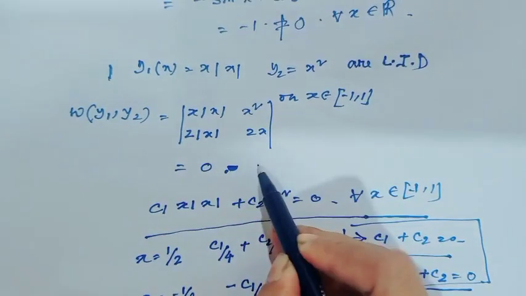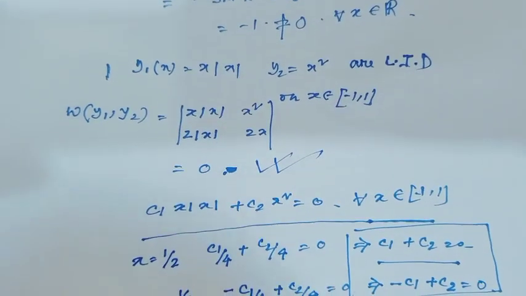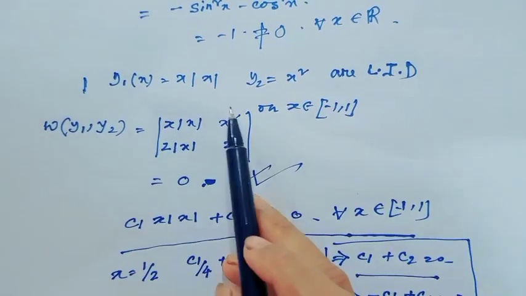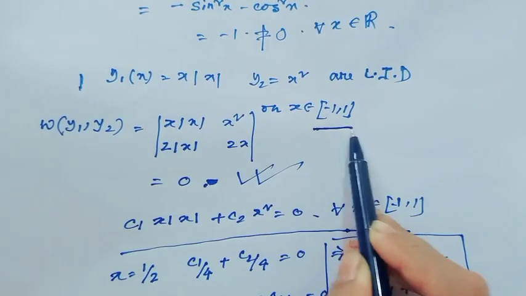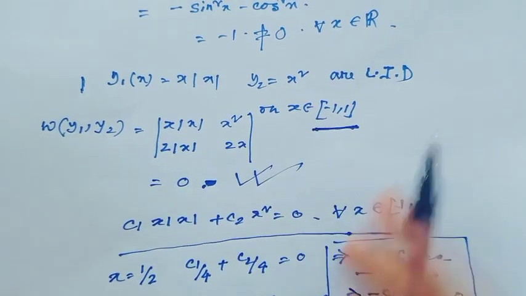But I have got Wronskian equal to 0. Here, these functions are linearly independent on the interval minus 1 to 1.